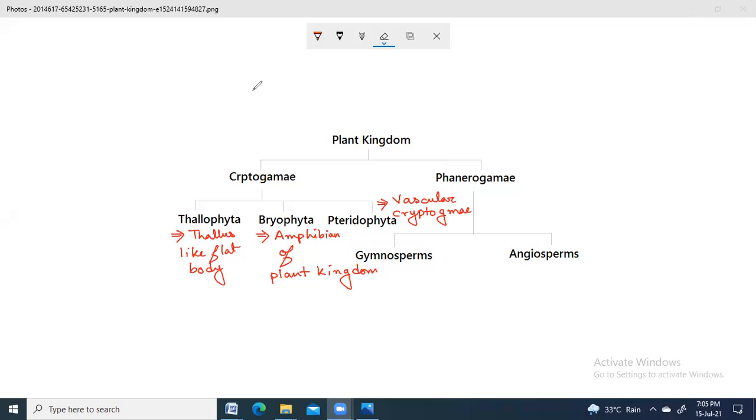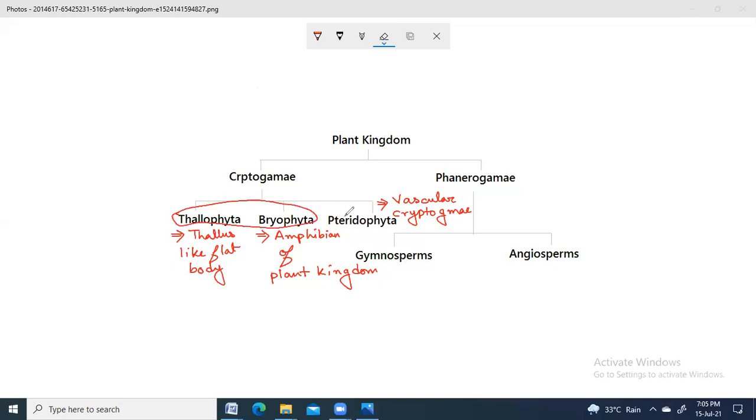Can you tell me which part is responsible for circulation in plants? Which type of tissue? Xylem and phloem. Very good. So xylem and phloem are absent in the previous two groups.